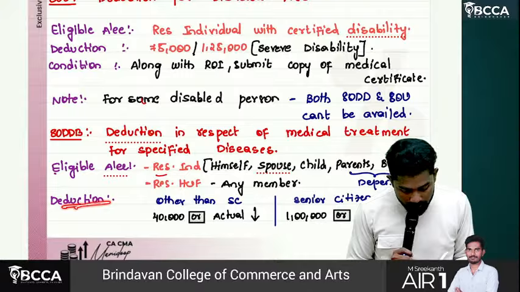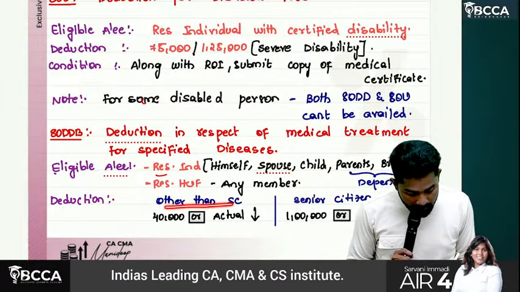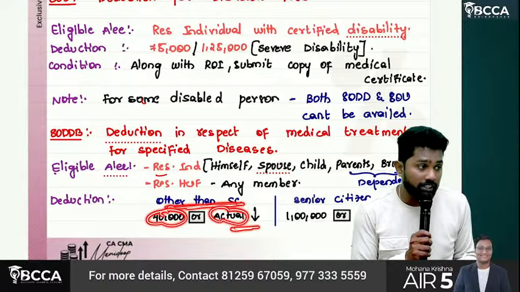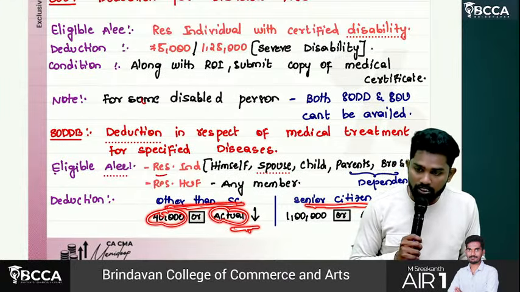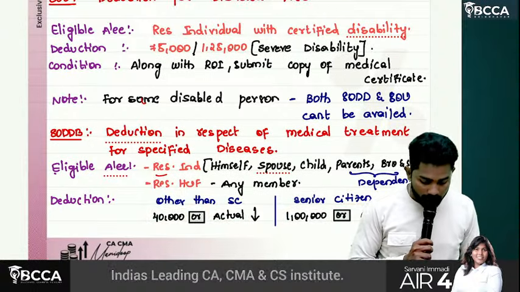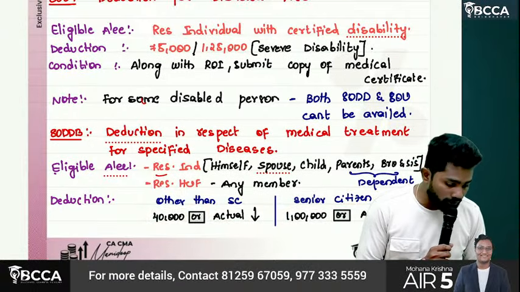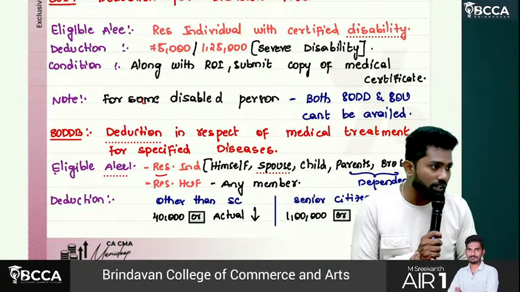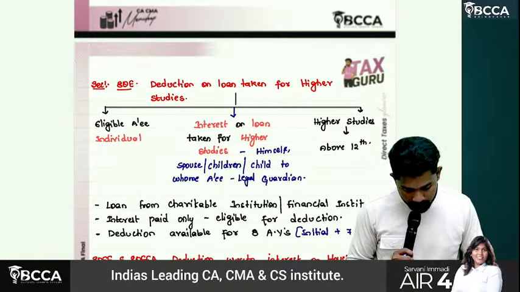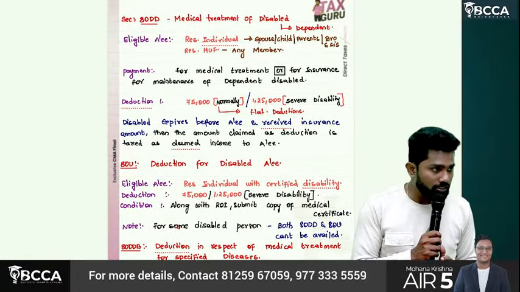What is the deduction available, sir? If he is not a senior citizen, 40,000 or actual, whichever is lower. If he is a senior citizen, 1 lakh or actual, whichever is lower, is eligible as deduction. 40,000 or actual, whichever is lower. Senior citizen, 1 lakh or actual, whichever is lower. So understand this one? Okay.